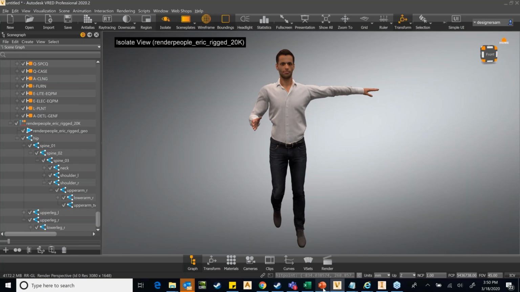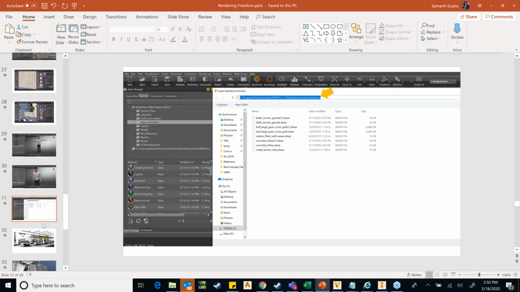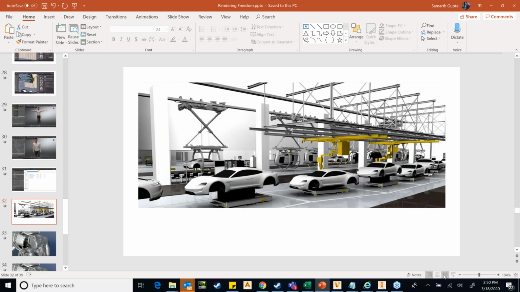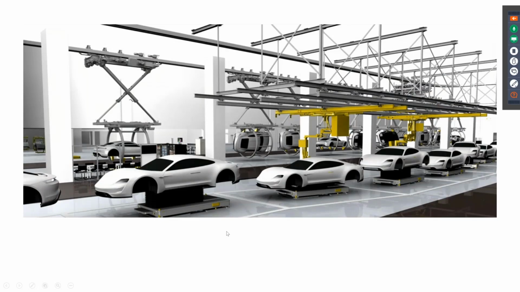We'll just quickly run through the presentation. I think it is done now. I'll just quickly run through the presentation because I don't have much time now. So as I said, it can be used in architecture and engineering space, construction space, plus it can also be used to visualize a factory.